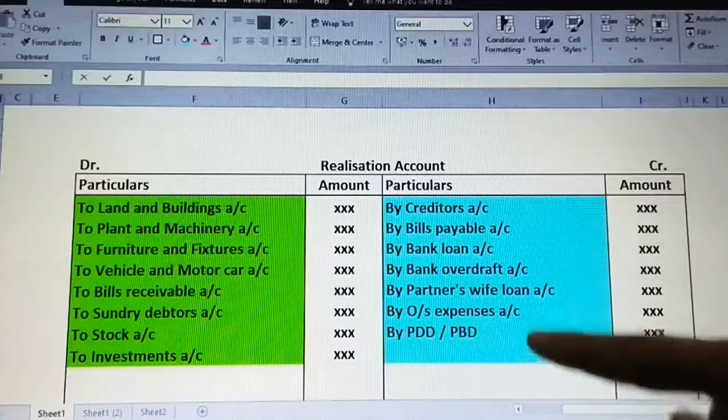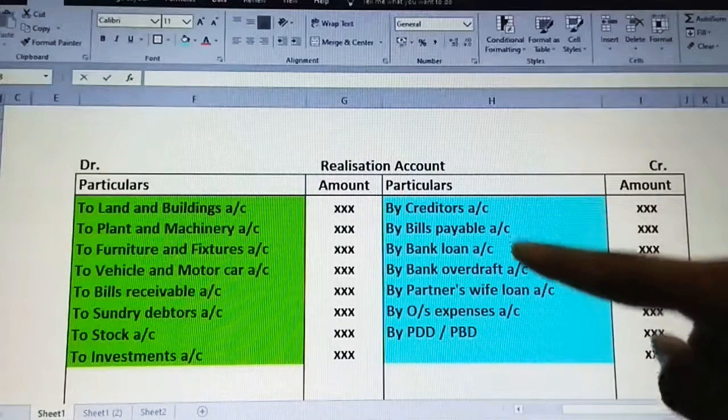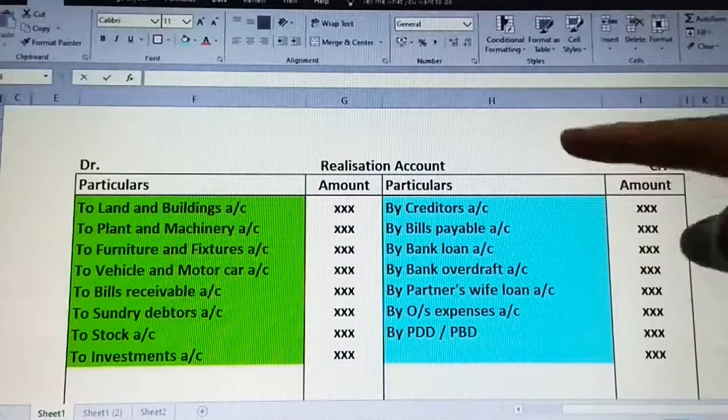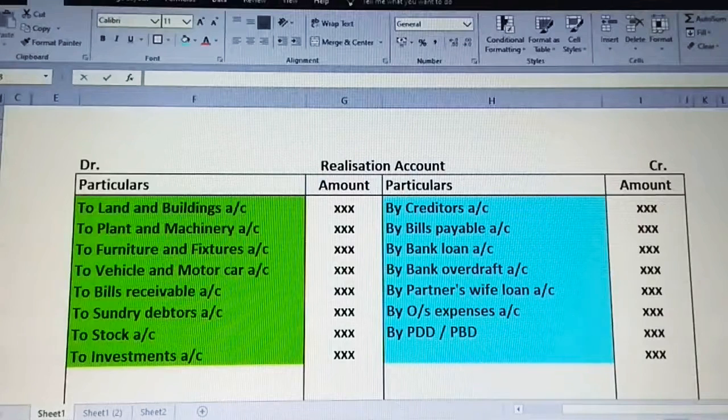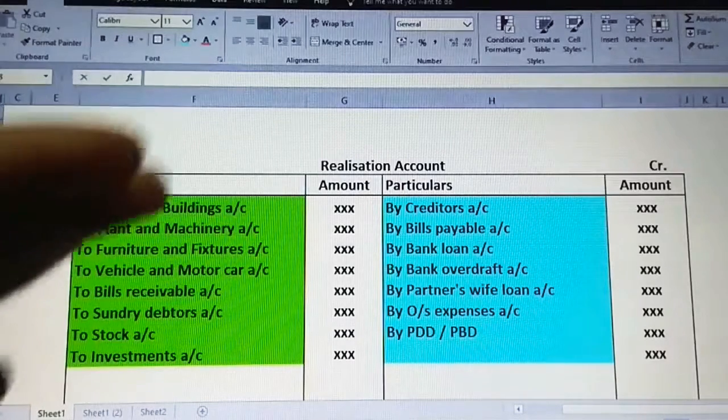Just observe. It is not that the entire thing will come in the question. Among these, repeatedly you might have two or three coming up in the question. So you have to observe this. First step: you have to just take those with the same book value and post it on the credit side.